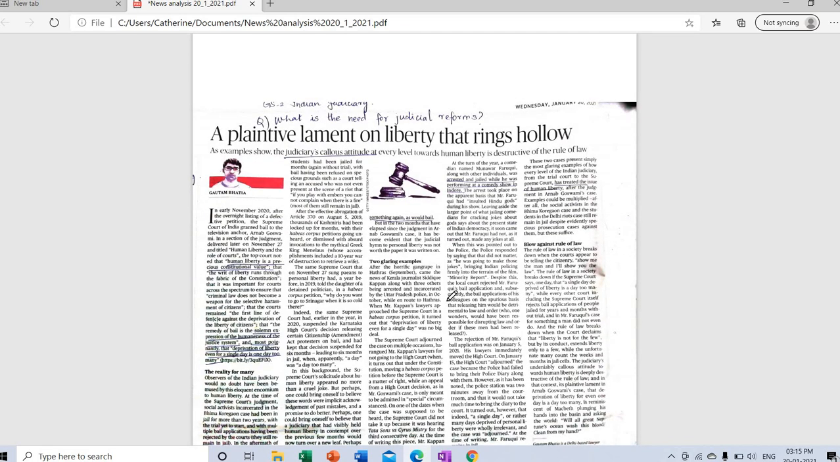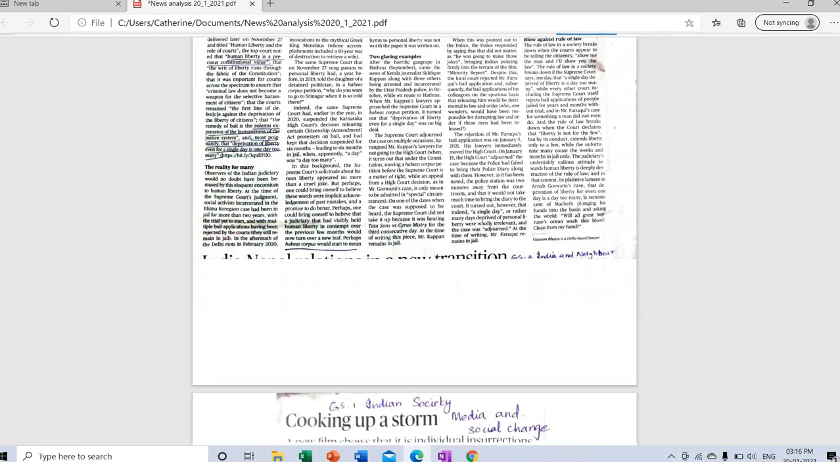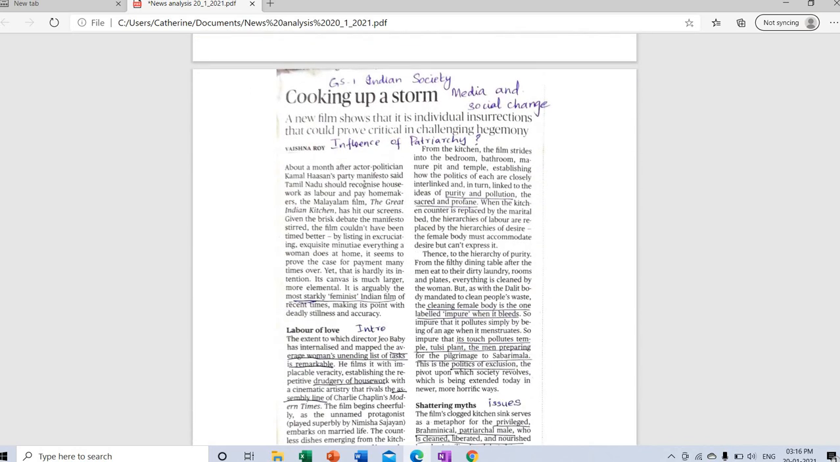This is an interesting article on the judiciary, a plaintive lament on liberty that rings hollow. An example shows the judiciary's callous attitude at every level towards human liberty is a destruction of the rule of law. Once I read the headline, I identified it as a GS2 topic, Indian judiciary. Then once I read the article, I underlined the important points and framed this question: what is the need for judicial reforms? I urge you to do the same three steps again for this article.